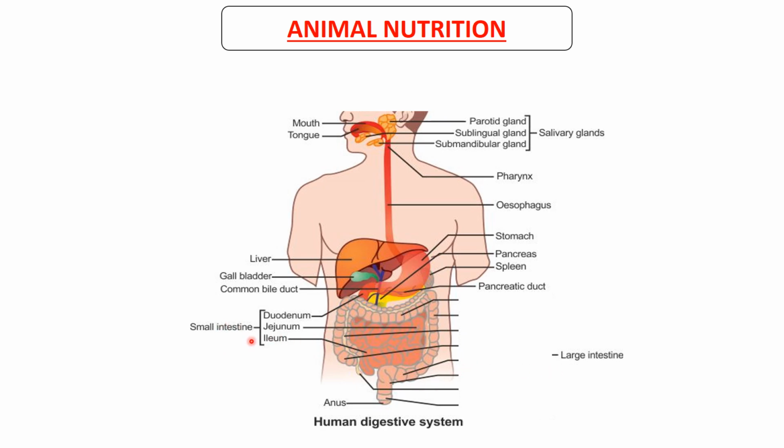For the small intestines, there are three types. They are the duodenum, the jejunum, and the ileum. All these three we are going to see, what role or what happens in these three types of intestines. And the last part, of course, where undigested food is excreted, is the anus.